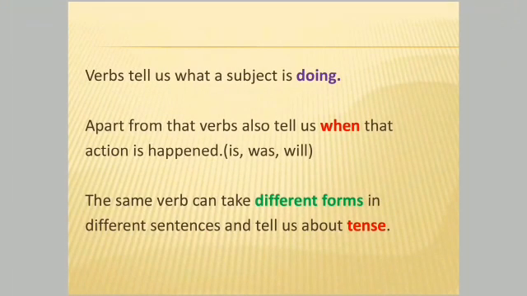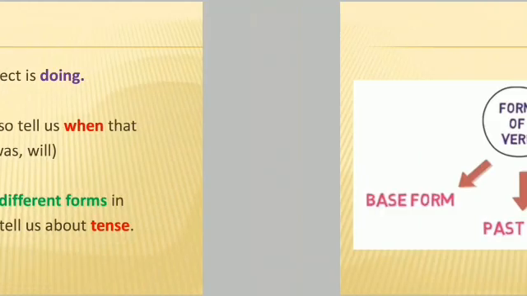Verbs tell us what a subject is doing, which action a subject is doing. Apart from that, verbs also tell us when that action happened. The action could take place in present, past or future. The same verb can take different forms in different sentences and tell us about tense. In today's class, we are going to talk about different forms of verbs.